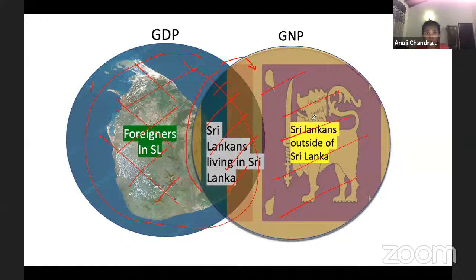These ones you have to add. For example, your parents or your brothers or sisters might be working in another country temporarily. Their income should be included in GNP, but not GDP, if they're not working for a Sri Lankan firm, of course.